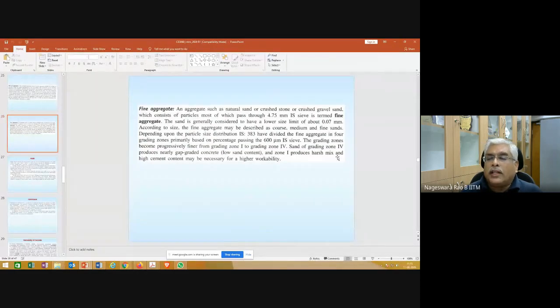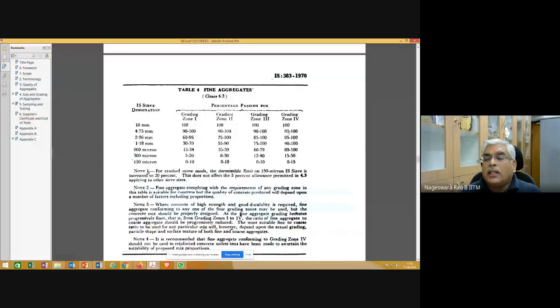Okay, so in grading zone 4, basically you will see gap grading, because you can see here the percentage passing through the 4.75 mm sieve is 95 to 100, and even 2.36 is 95 to 100. 1.18 is also slightly less, 90 to 100, and the percent passing through the 600 micron sieve is almost like 80%.